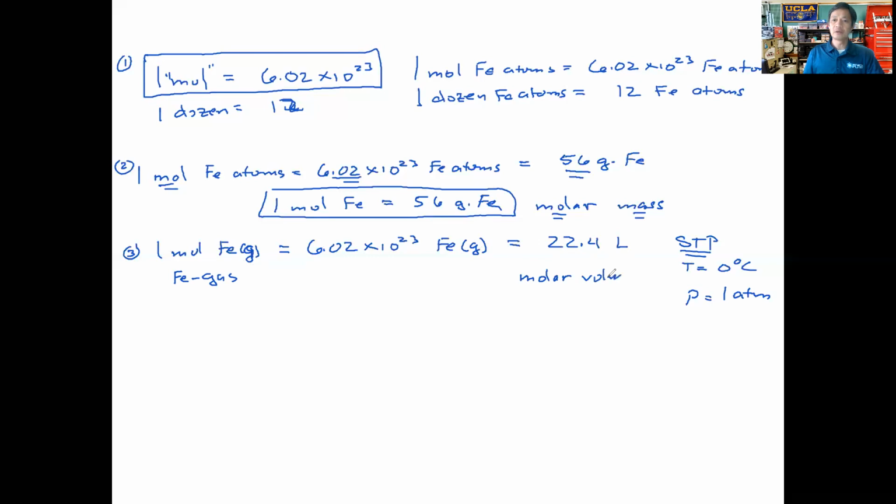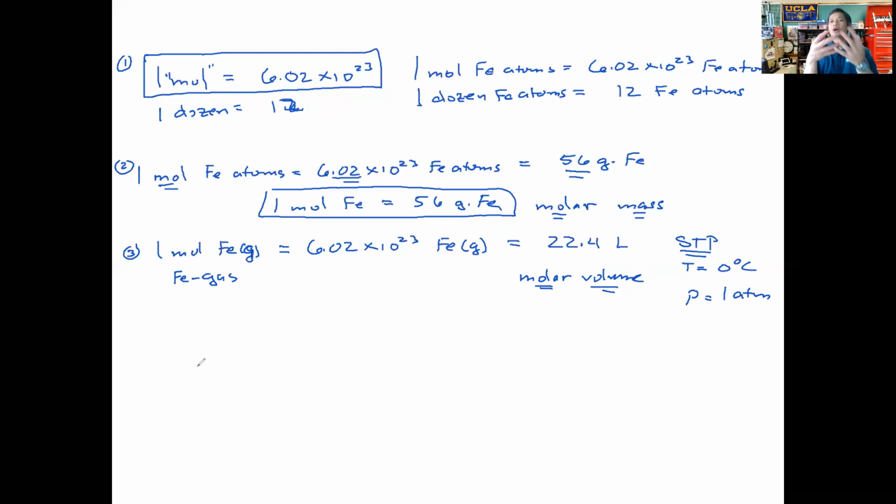This molar volume is the volume occupied by 1 mole of a gas. And it doesn't matter what the identity of the gas is. It could be iron in the gas state. It could be oxygen, hydrogen, helium. Doesn't matter as long as it's a gas. If we have 1 mole of that gas, and the temperature is at 0 degrees Celsius and the pressure is at 1 atmosphere, then this will always be true: the volume will always be 22.4 liters when you have 1 mole of that gas.